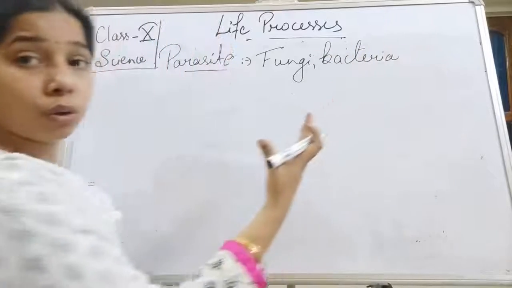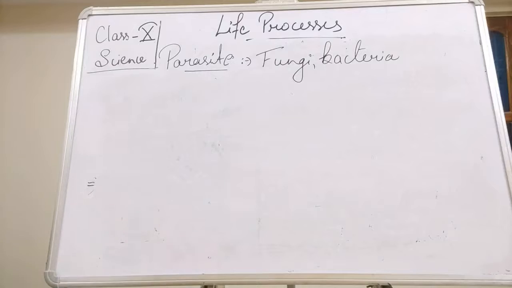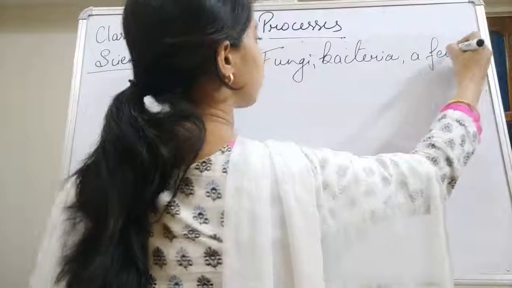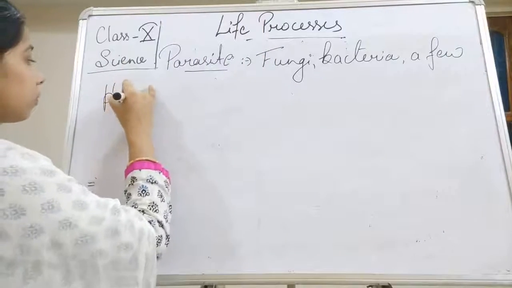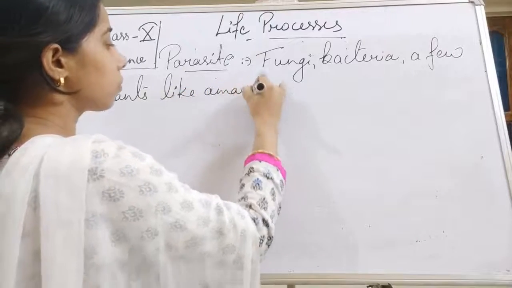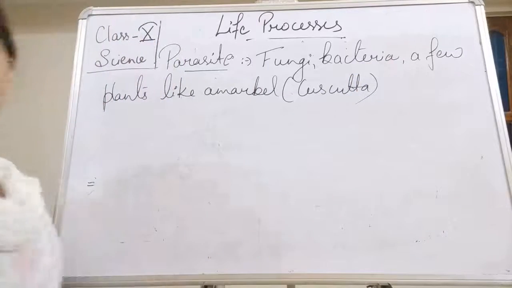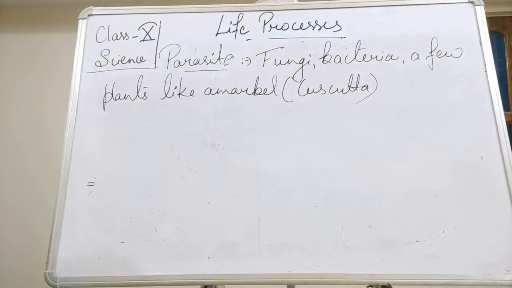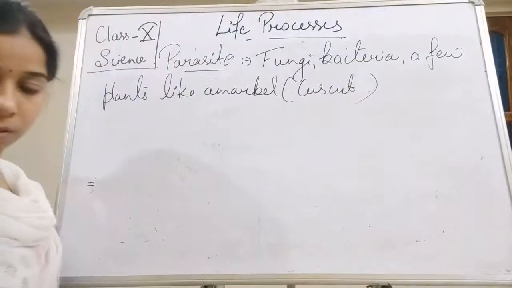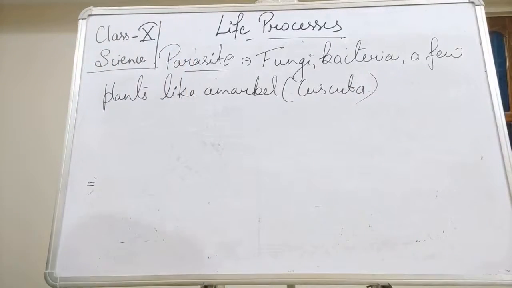Even some plants are there, student, like cuscuta, which we call amarbel. So a few plants like amarbel or cuscuta show the parasitic mode of nutrition.